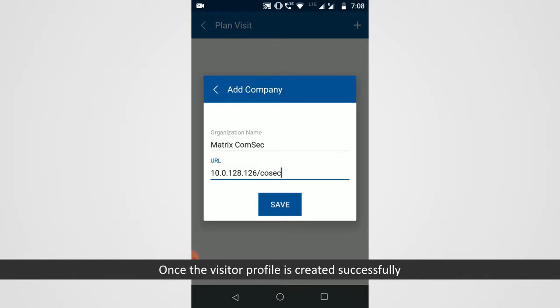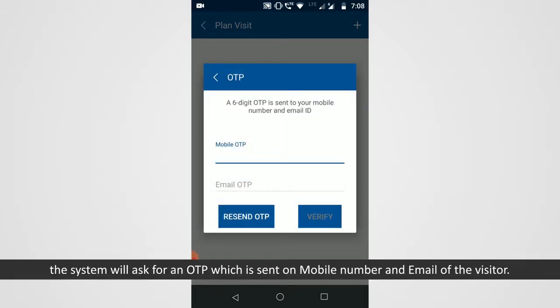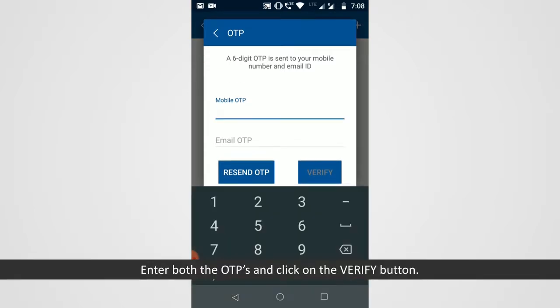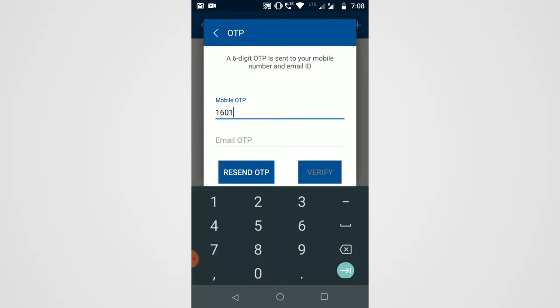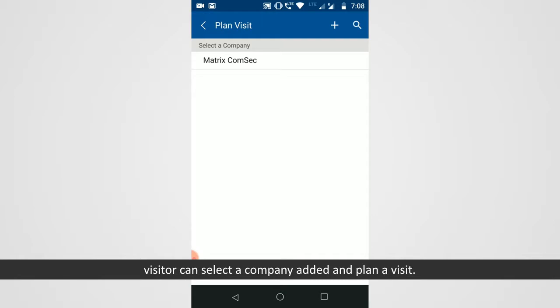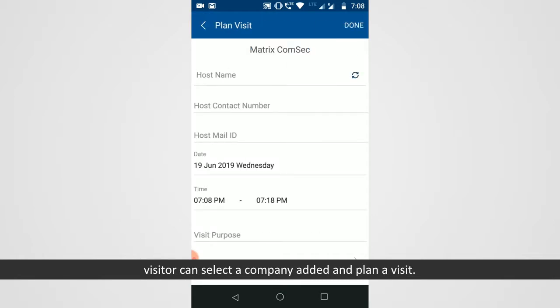Once the visitor profile is created successfully, the system will ask for an OTP which is sent on mobile number and email of the visitor. Enter both the OTPs and click on the Verify button. After the successful verification of OTPs, visitor can select a company added and plan a visit.